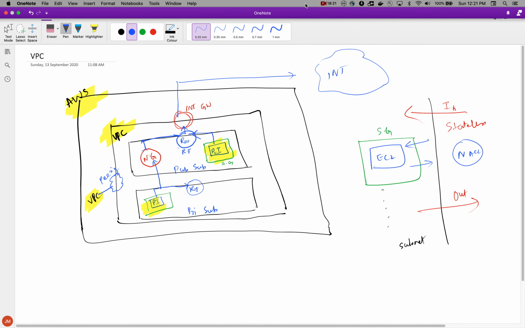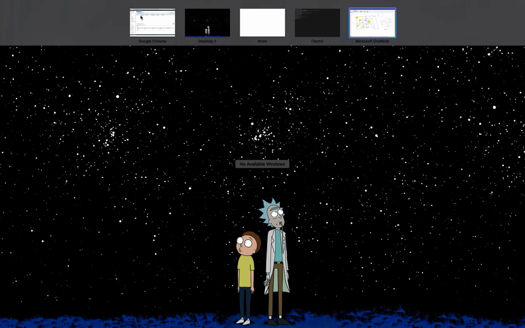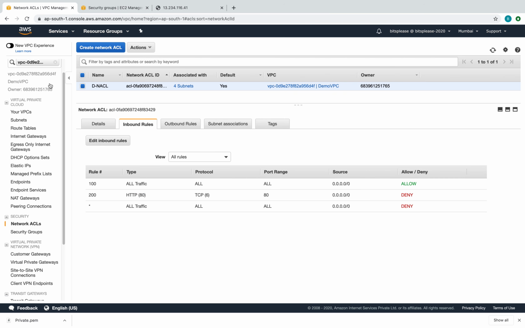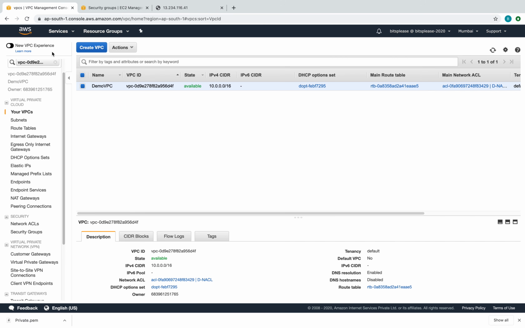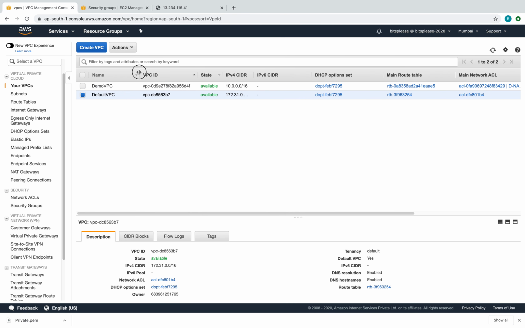So let me show you. Let's go to the VPC again. Let's look at the VPCs. Let me remove the filter, and you see we already have two VPCs. One VPC is what we created, and this is the default VPC. I said every time you connect to AWS, you basically get a default VPC. So instead of creating a brand new VPC, we'll make sure that the demo VPC is able to talk to this default VPC using peering.